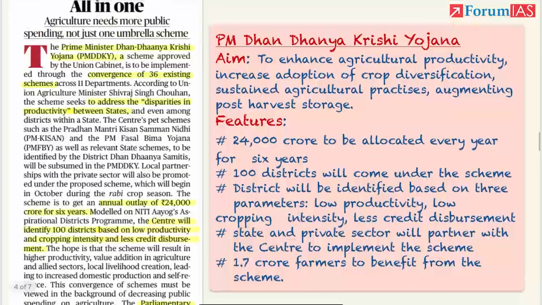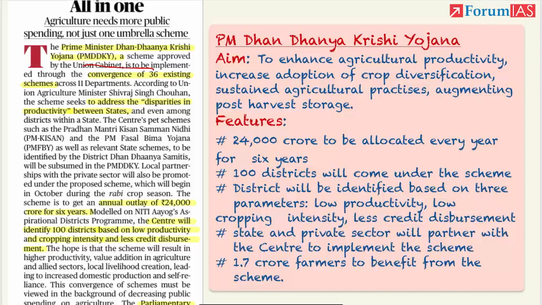PM Dhan Dhanya Krishi Yojna. Let's see about what is there in the scheme. We have a look at the features and aim of the scheme. PM Dhan Dhanya Krishi Yojna, which is recently launched. It is formed by converging 36 existing schemes. 36 government schemes are being merged and then this has come up.